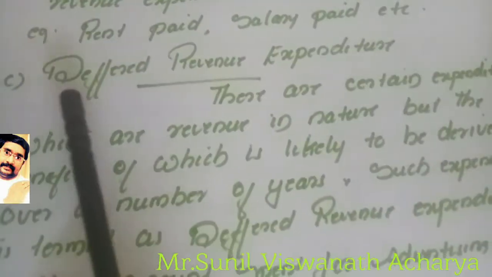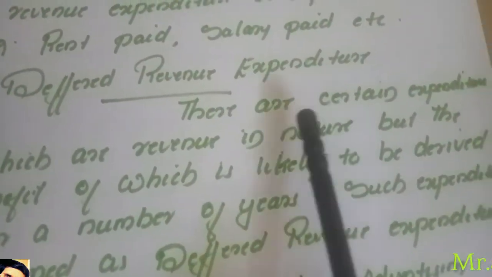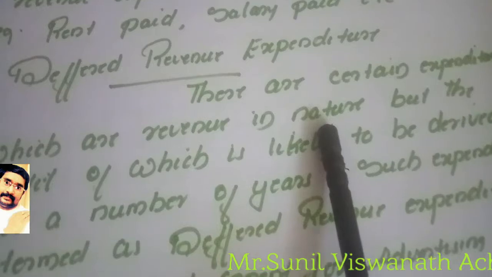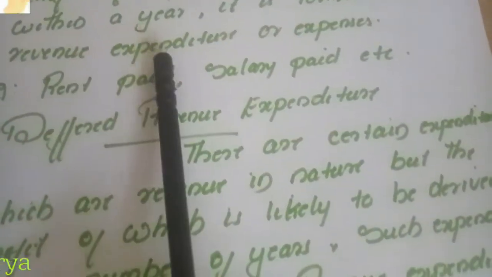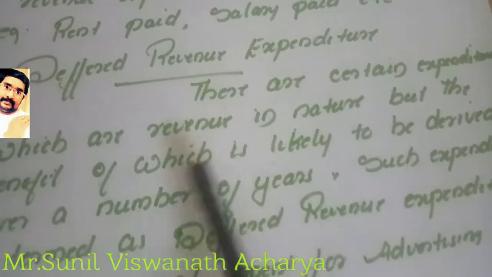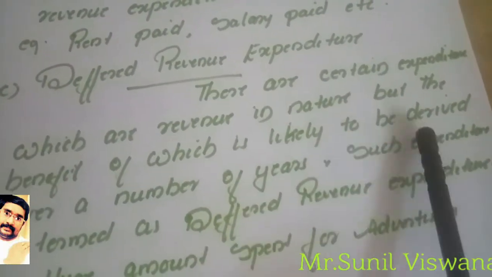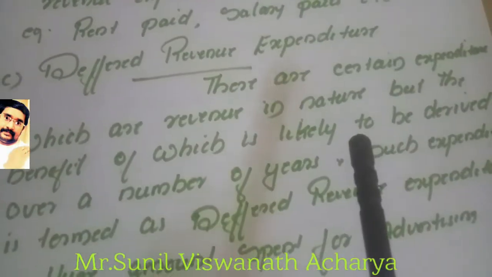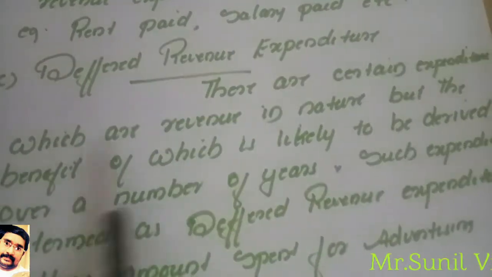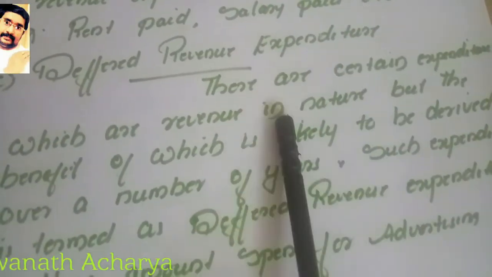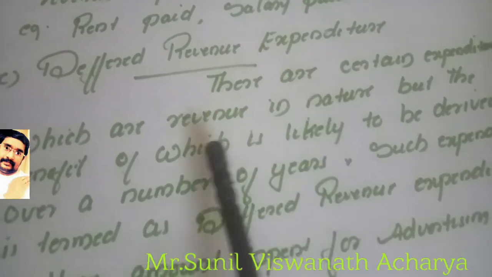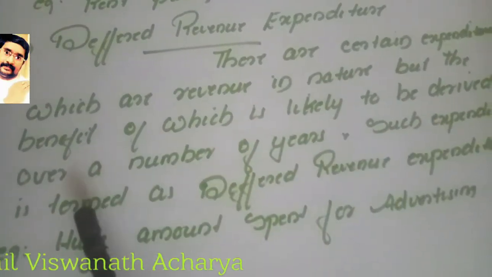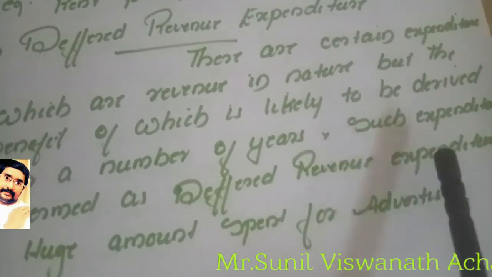And one more expenditure is there, last: deferred revenue expenditure. These are certain expenditures which are revenue in nature. Actually it is similar to expense or revenue expenditure, but the benefit of which is likely to be derived over a number of years. Sometimes its benefit will go for more than 1 year. Such expenditure is termed as deferred revenue expenditure.